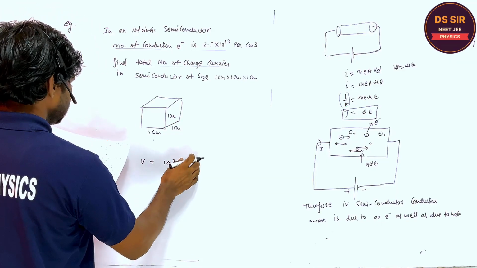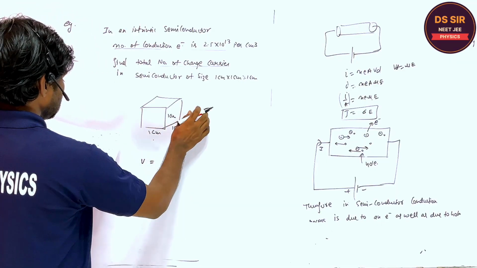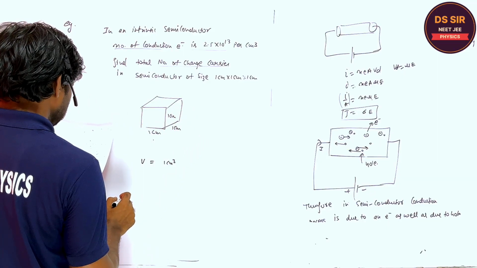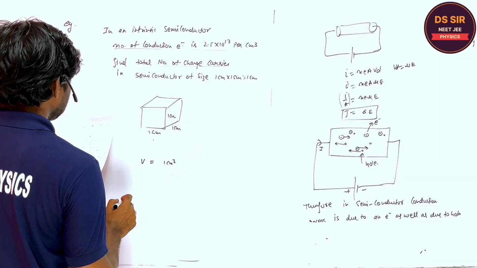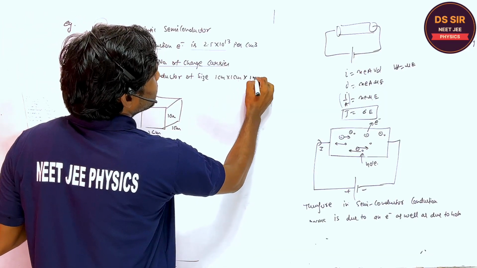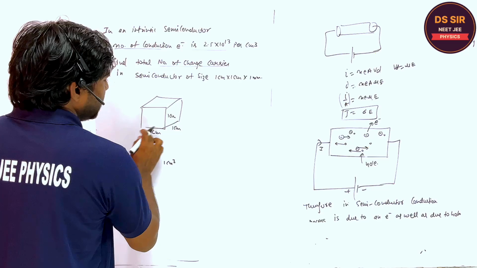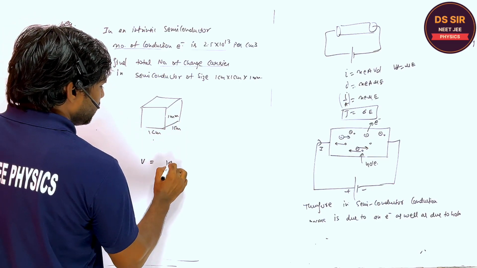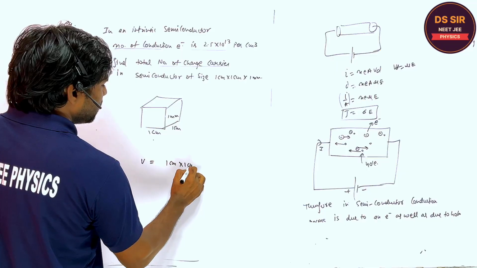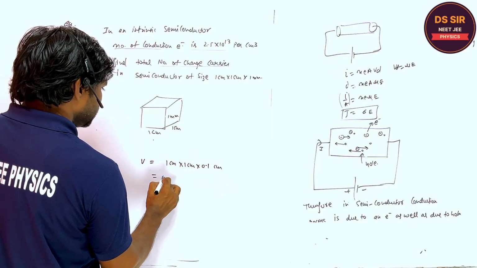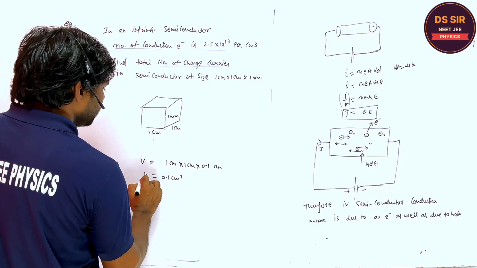This is the 1 centimeter cube. Sorry, Sanjay, let me make it correct. It is 1 centimeter and 1 millimeter. So the volume is what? 1 into 1 into 0.1 centimeter. It is 0.1 centimeter cube. Are you getting it or not?